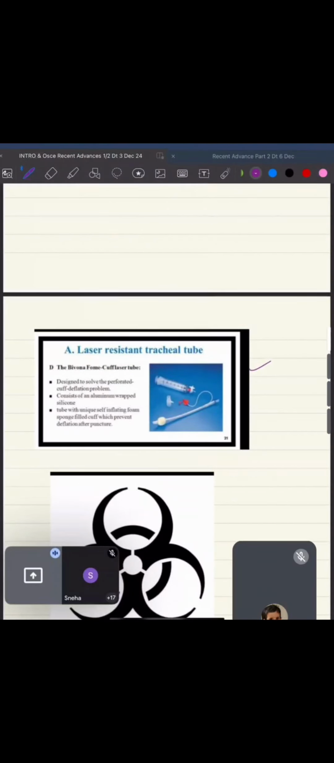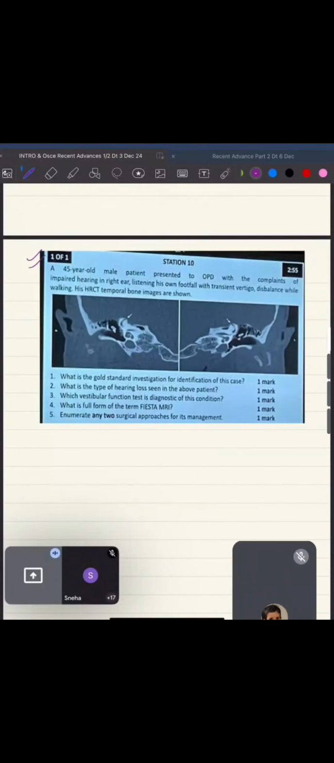Okay, now coming to this question I have seen at least 2 times. अभी इस बार भी ये पूछा हुआ था, ठीक है, in a little different format. So just repeat it for you. 45-year-old male patient came to OPD with complaints of impaired hearing in right ear.